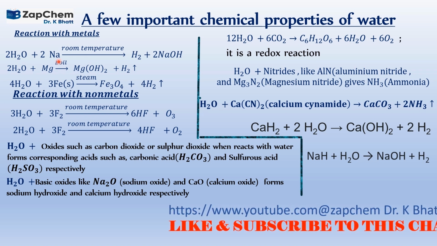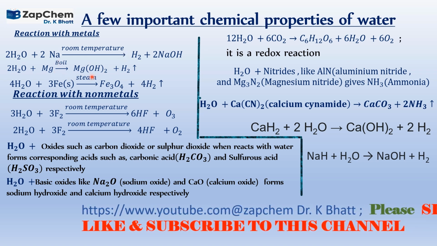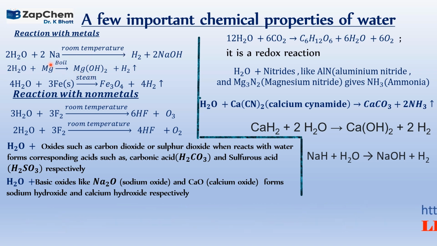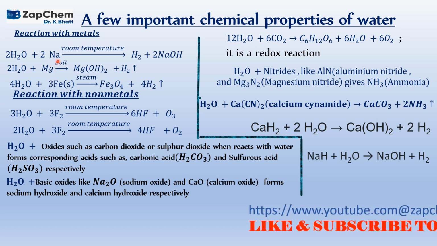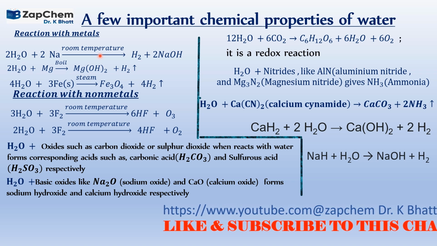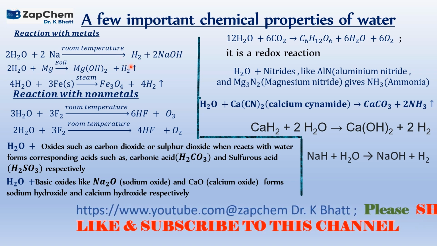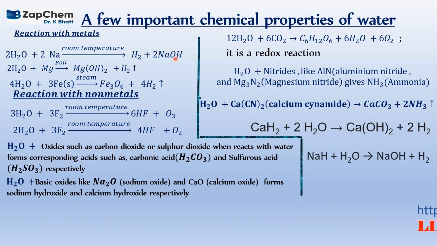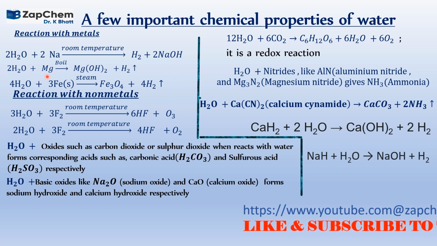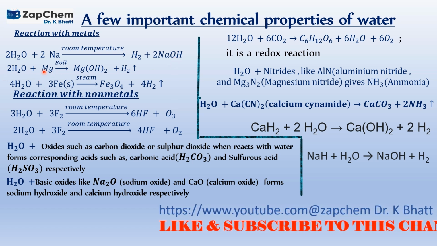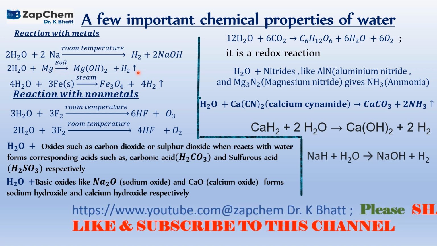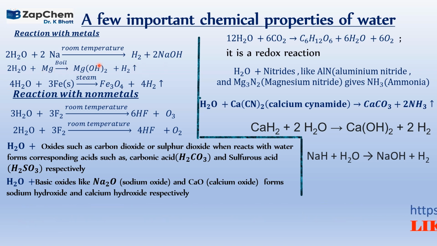As we find here, it reacts with metals. Different types of metals react under different conditions, depending upon their electropositive nature. For example, when sodium reacts with water, the reaction occurs violently, even at room temperature, giving out hydrogen, and of course an alkali is formed. For magnesium, which is a second group element, we need to boil to get hydrogen and magnesium hydroxide.